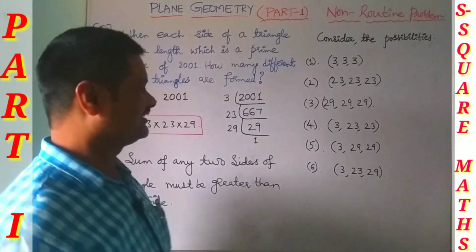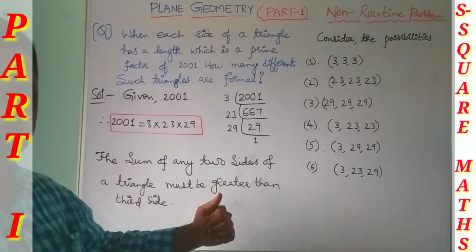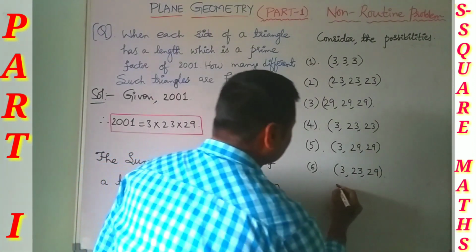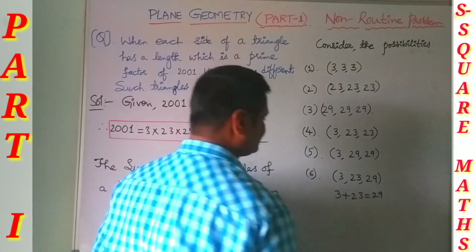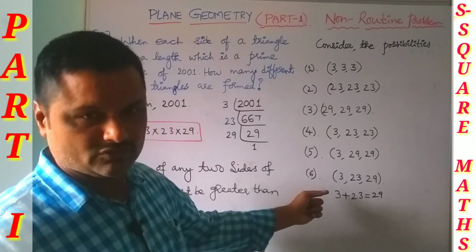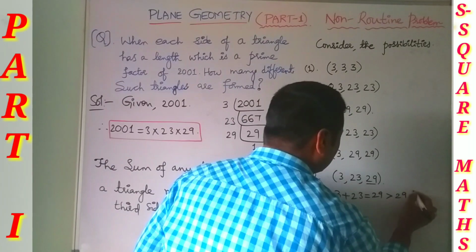Next we consider 3, 23, 29. Let us check whether it satisfies or not. 3 plus 23 is 26, and 26 greater than 29 is a false statement.